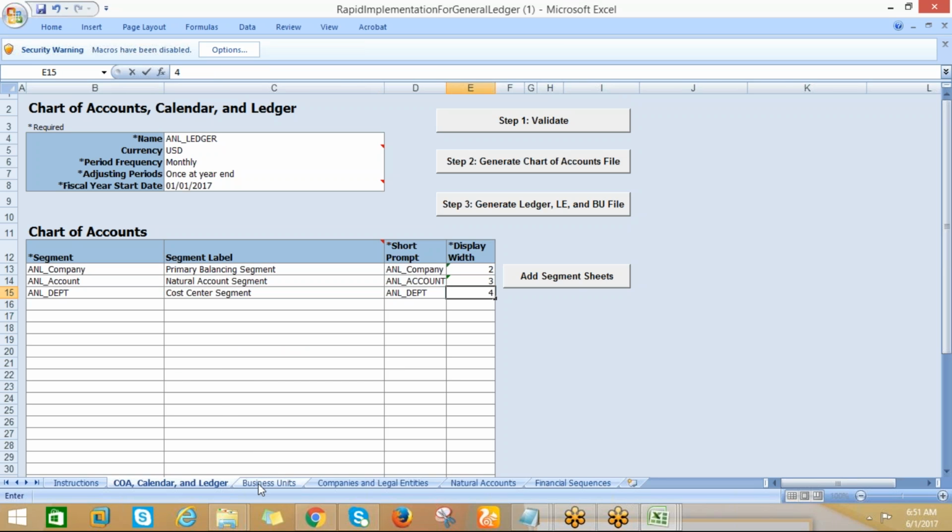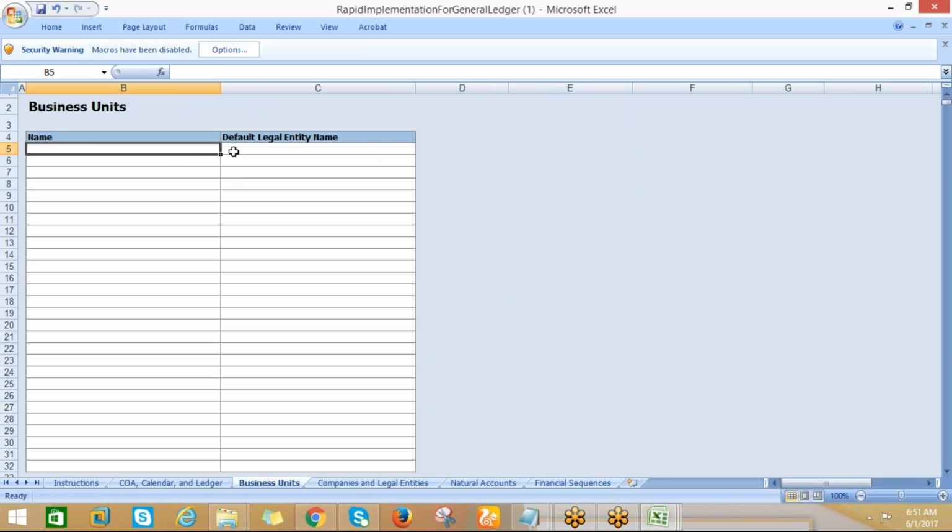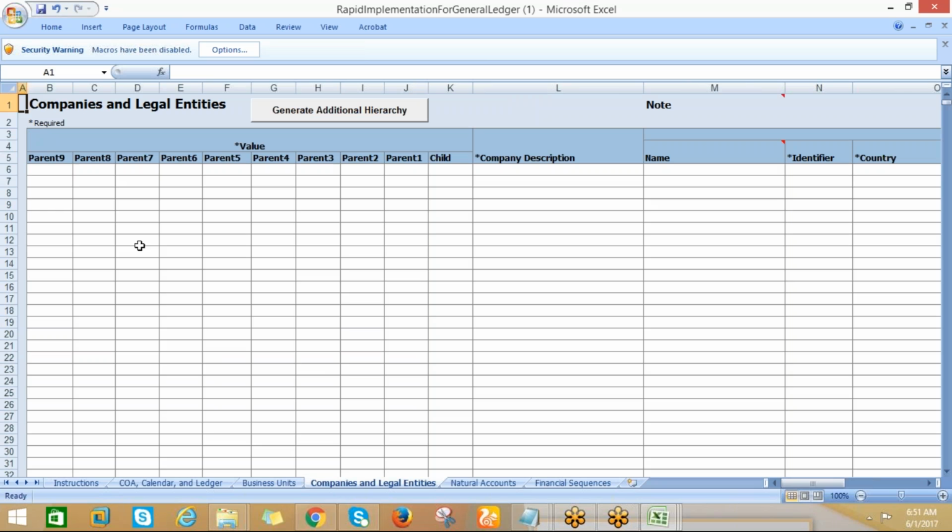Okay. So next one is business unit name and default legality. And for business unit, what I can do is ANL business unit. And for default legal entity, I am going to define ANLLE. That will be my default legal entity.